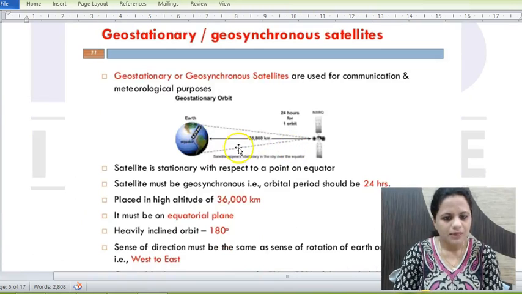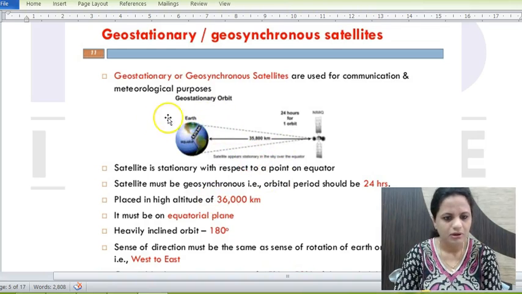So geostationary orbit is fixed, approximately 35,000, 36,000 kilometers above the Earth's surface. So it's along the equator. So this is the geostationary orbit. Geosynchronous orbit can be many. So this satellite is stationary at any point on the equator. So that is what it means. At any point on the equator, the satellite would seem to be stationary.